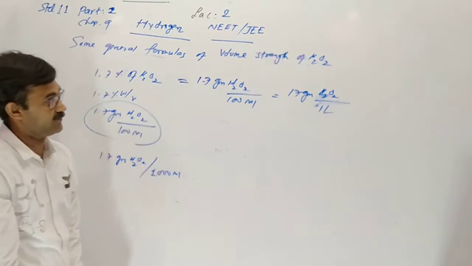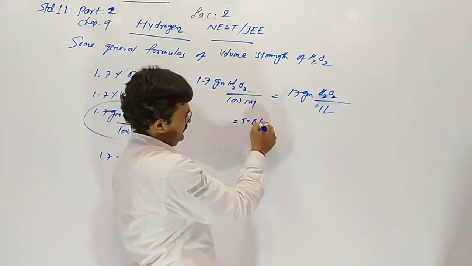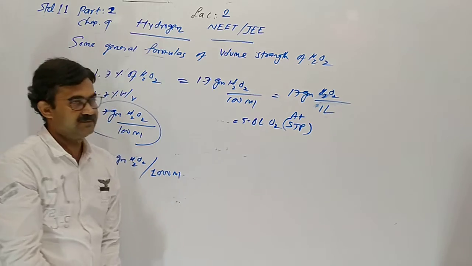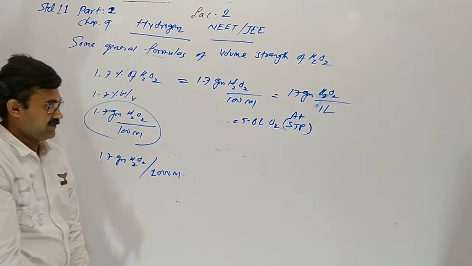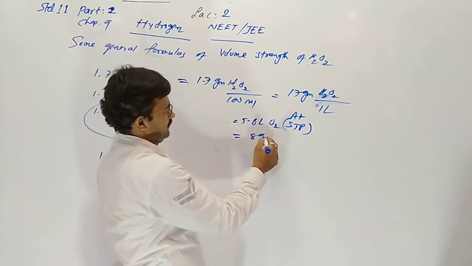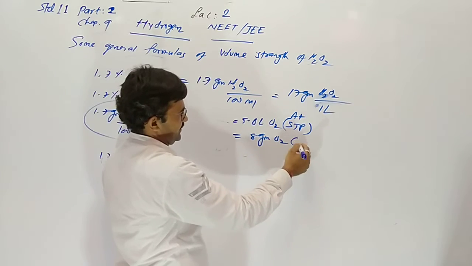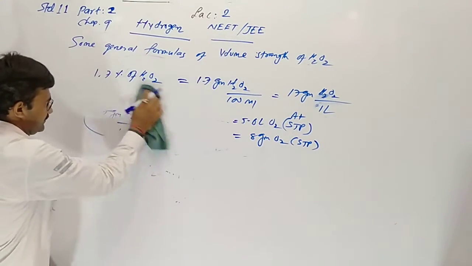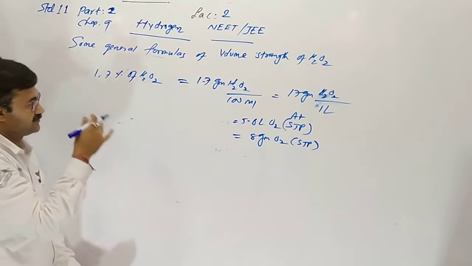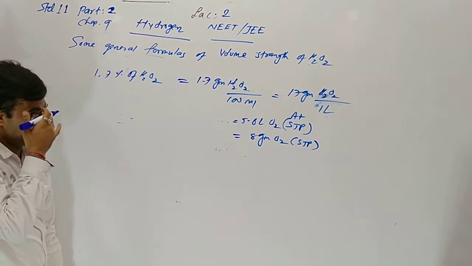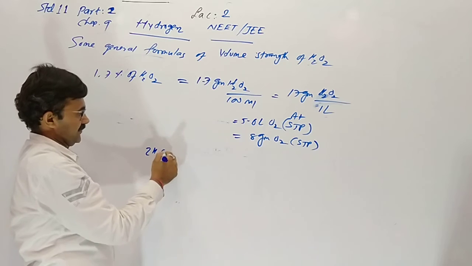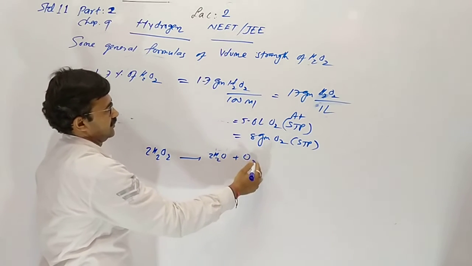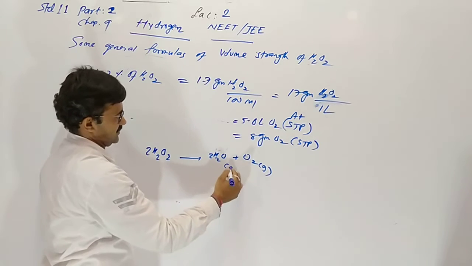It gives 5.6 liter oxygen at STP, and an equivalent 8 gram mass of oxygen also. How can we say? Listen. If 2 mole of hydrogen peroxide decomposes, it gives 2 mole of water and 1 mole oxygen.